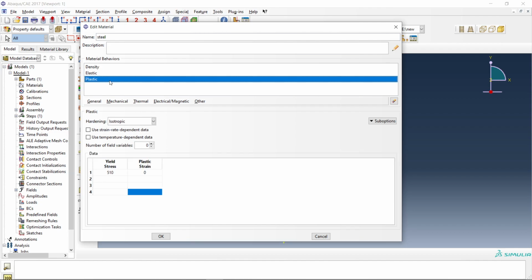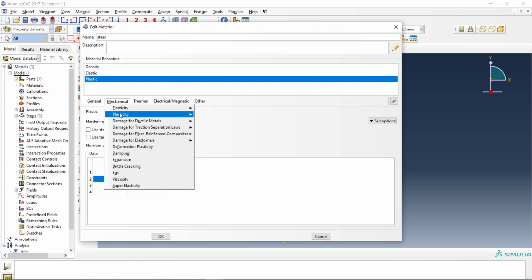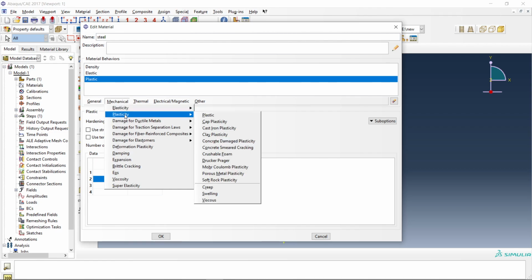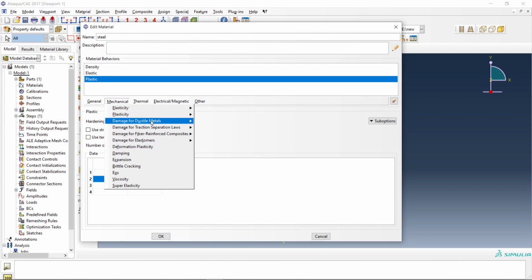If your deformations are larger, then the material will go to the elastoplastic region. There are also some damage mechanics you can add. I mostly use the porous plasticity model. There are also other ductile damage models and Johnson Cook damage. You can check based on your requirement.